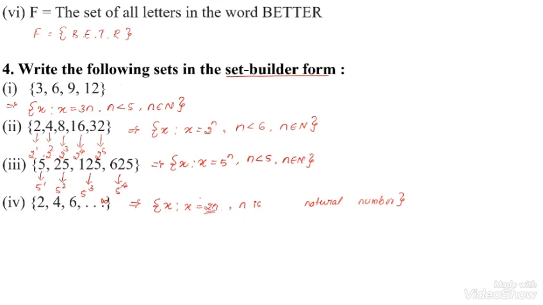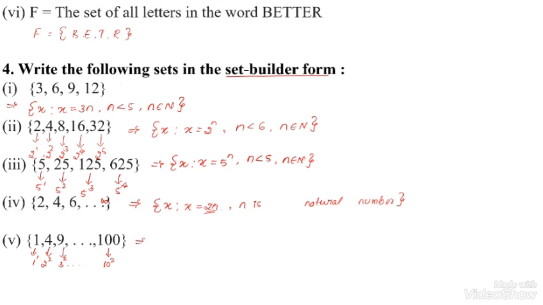Okay. Next, let us move on to the question. Here the elements are 1, 4, 9 and so on up to 100. So 1, 4, 9 are the squares of the natural numbers. That is, 1 can be written as 1 square, 4 can be written as 2 square, 9 can be written as 3 square, and up to 100 means what is the value? 10 square should be 100.